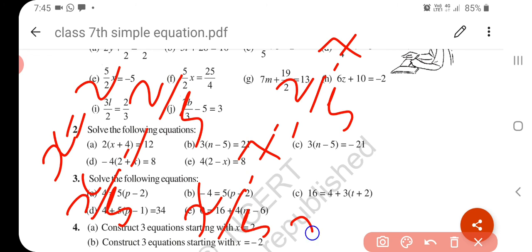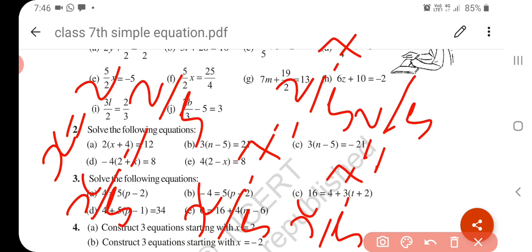So it's your equation x upon 5 minus 7. Take the LCM of this. So your equation is x upon 5 minus 7 is equal to minus 33 upon 5. This type you have to make equations.